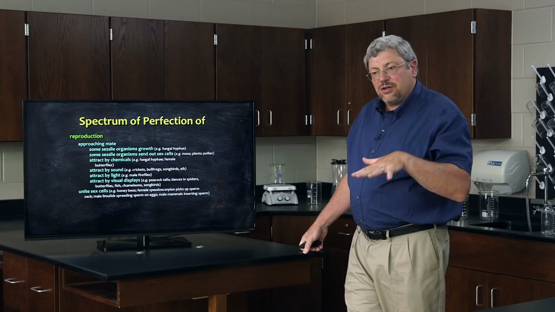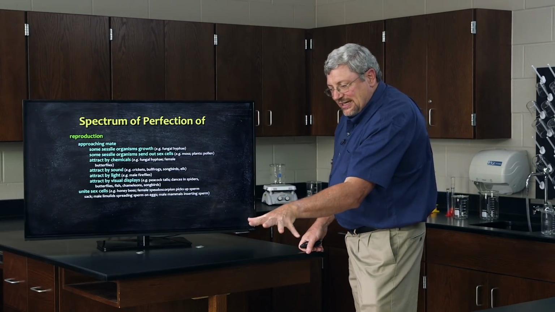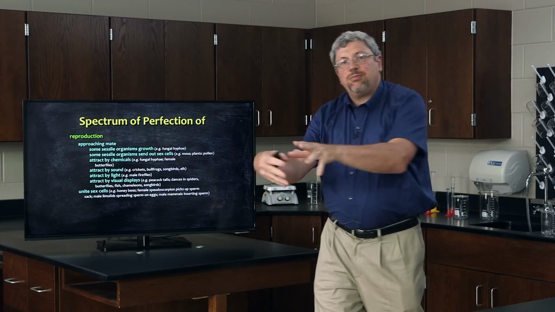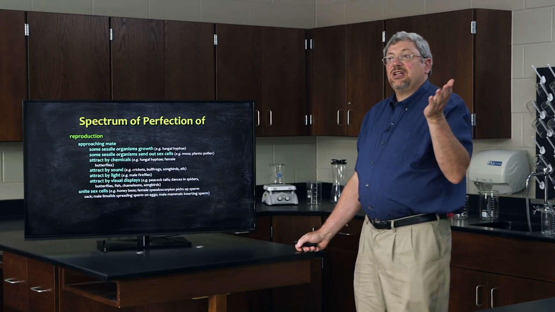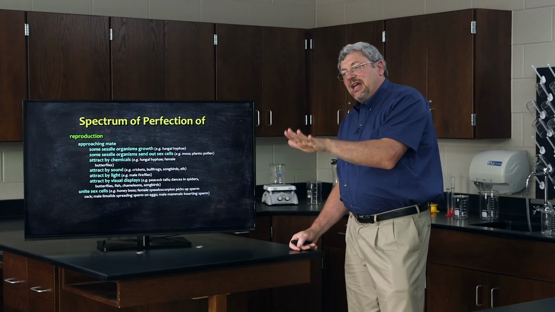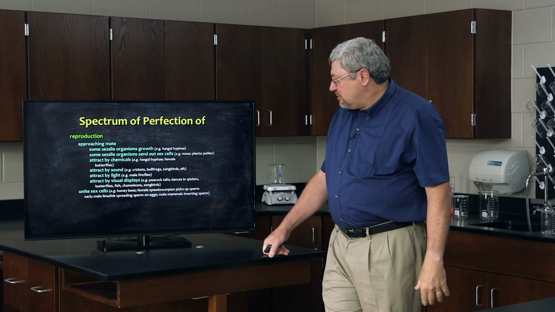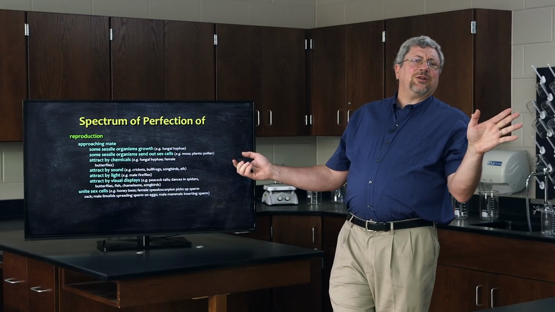Male limulids, the horseshoe crabs: the female will lay eggs and go away. The male will come in and put the sperm on top of the eggs to fertilize them. And of course, in the case of mammals, the male actually injects the sperm into the body of the female so that her eggs can get fertilized. And there's a variety of other ways of doing it.